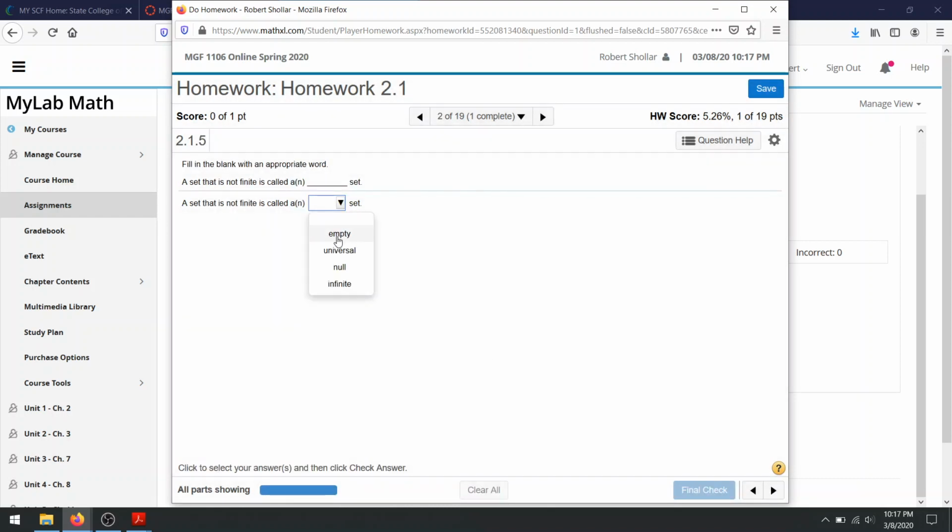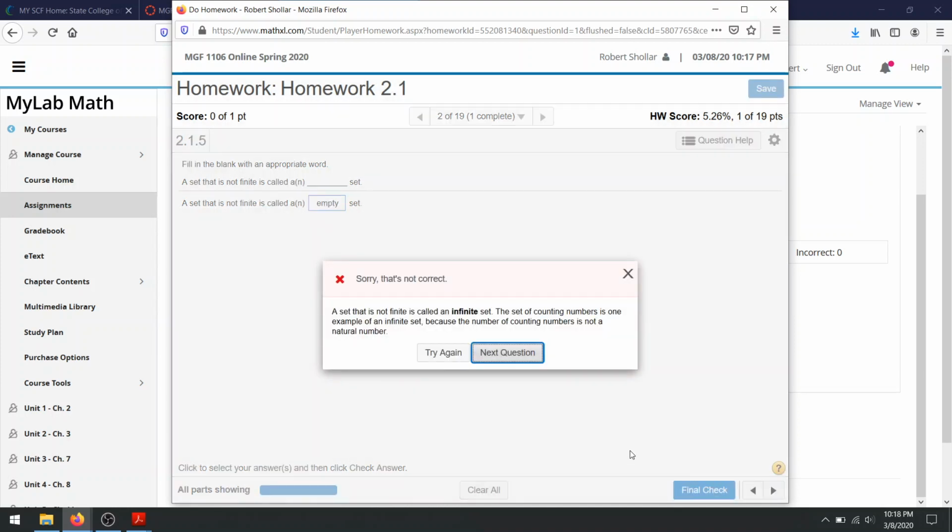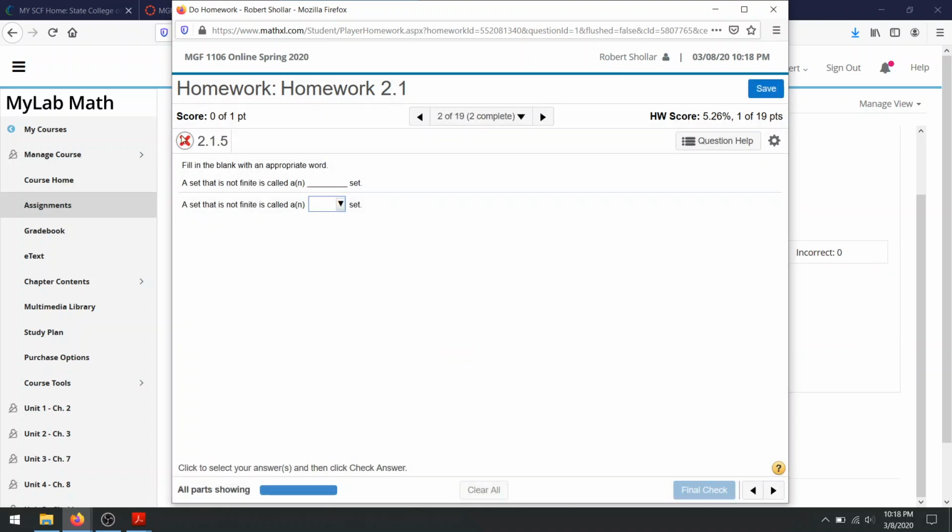Then you can say, okay, a set that is not finite is called, let's just say, an empty set. And final check. Ooh, sorry, I got that wrong. Don't hit next question. Go back to try again. It'll give you a red X and say you were incorrect. But don't worry about that, because you can always go back, reference your notes, or watch the video, or over here on question help, sometimes there are nice drop downs that say, take me to the textbook, so I can see if I'm doing this incorrectly or correctly.